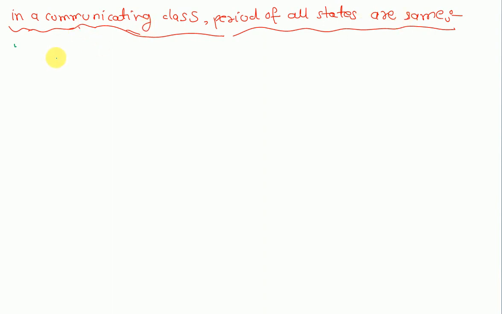How will we prove it? Let us make the previous diagram here: state i and state j, where we move from state i to state j in n steps, and from state j to state i in m steps.